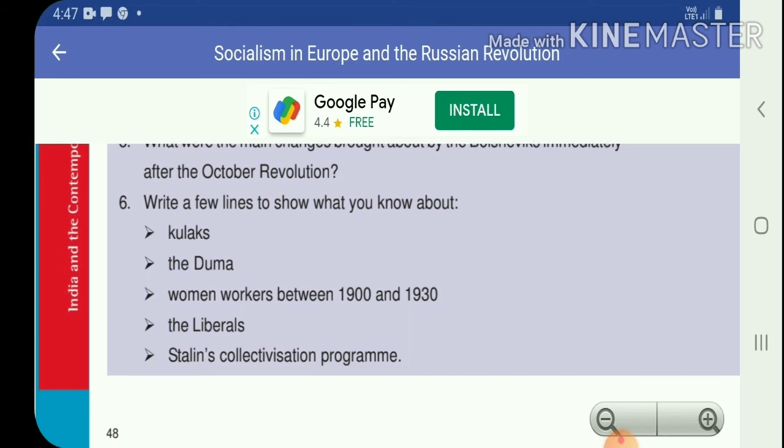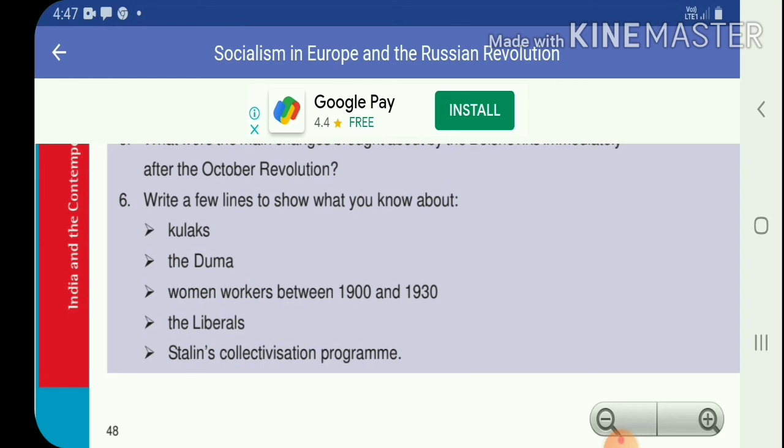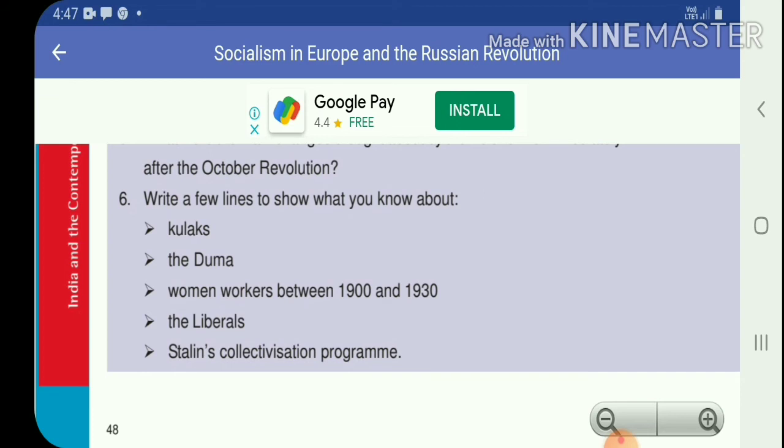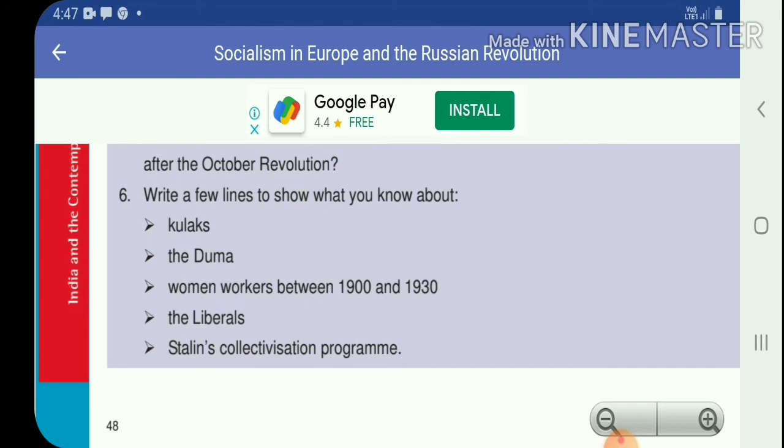We will watch the sixth question. Write a few lines to show what you know about kulaks. The first point. Wealthy peasants who were believed to be hoarding the grains to gain more profit.